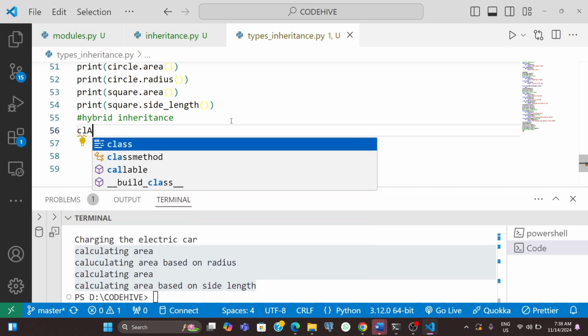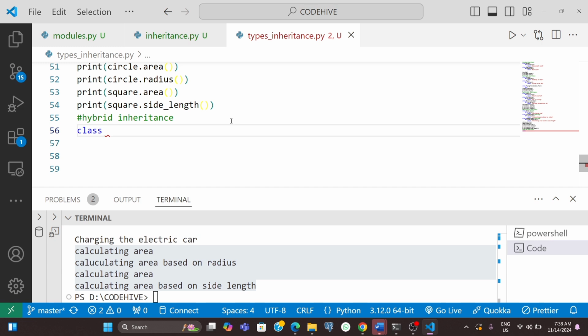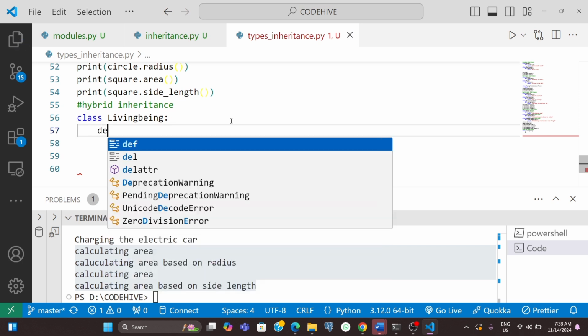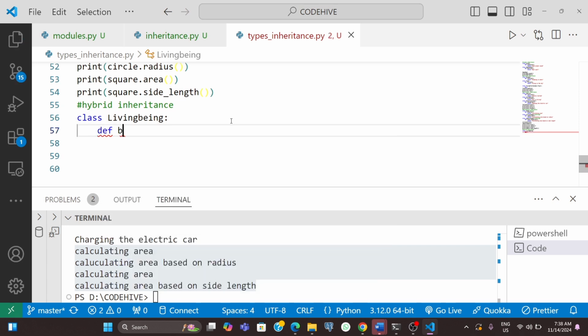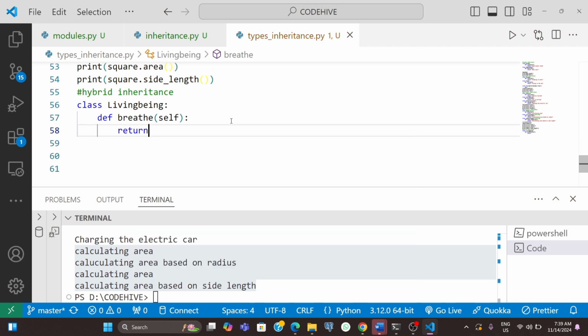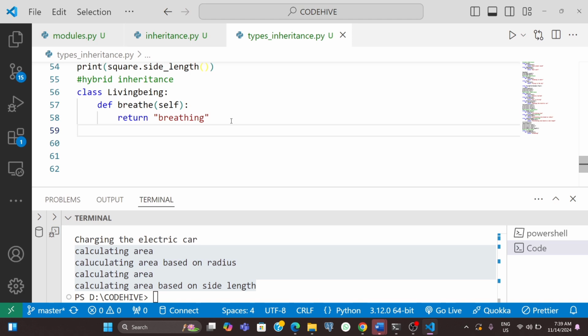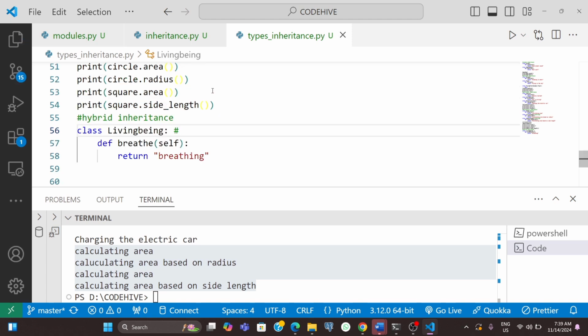So here I have a class, I can say LivingBeing. And the living being has a common function, I can say breathe. Here the self, pass. Here I am just simply returning breathing. So this is the base class or the parent class, I can say.